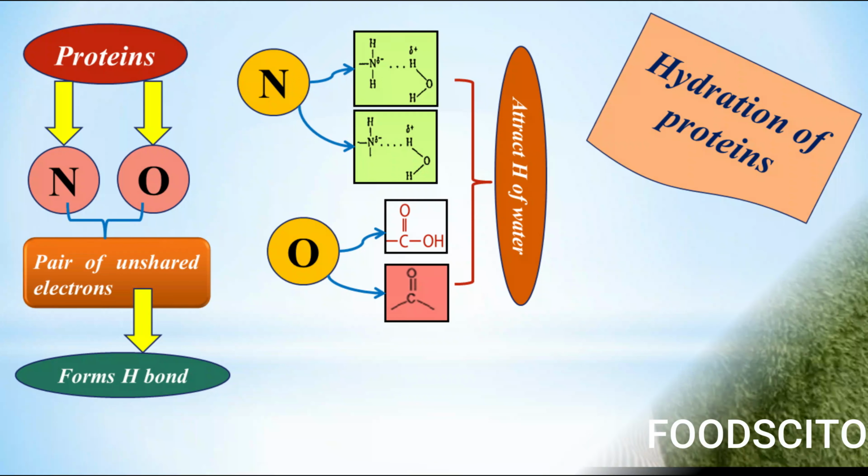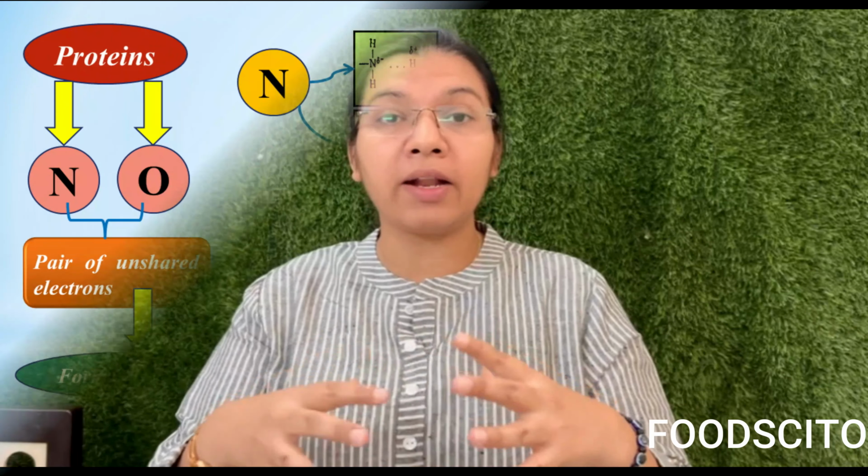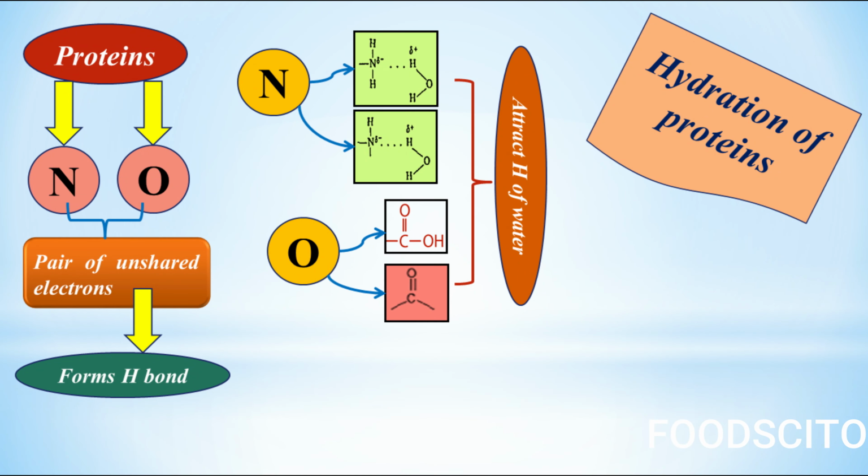As you can see on the screen, nitrogen in a free amino group or in a peptide linkage is in the same condition, that is, it possesses an unshared electron, while the double-bonded oxygen of a carboxyl group or carbonyl group in a peptide link is more strongly negative and has a greater attraction towards hydrogen than nitrogen. So in this condition, both nitrogen and oxygen are able to attract hydrogen of water.